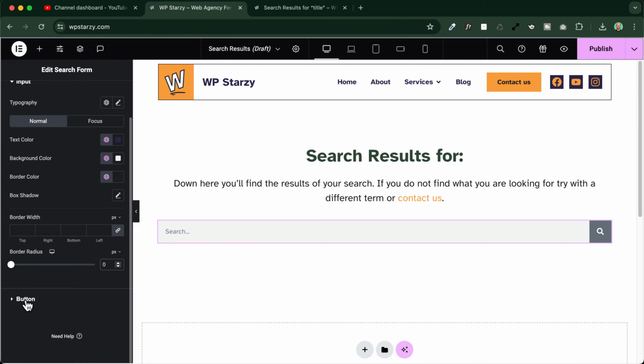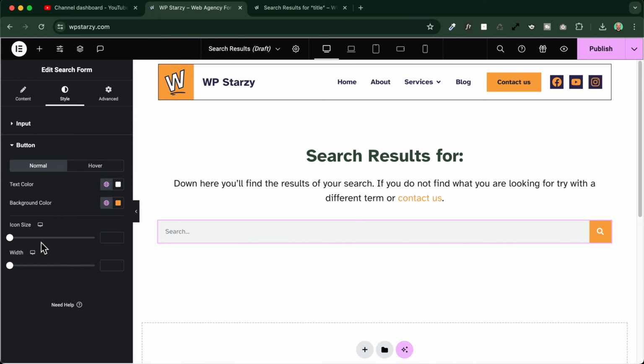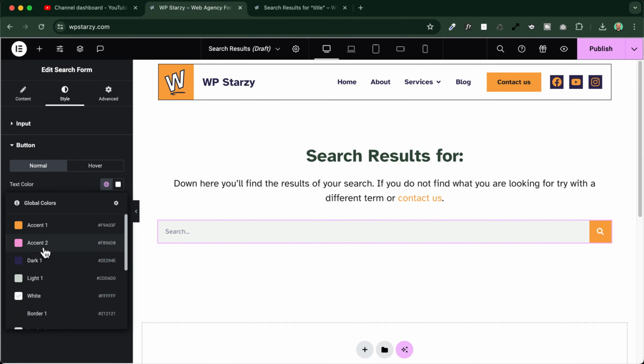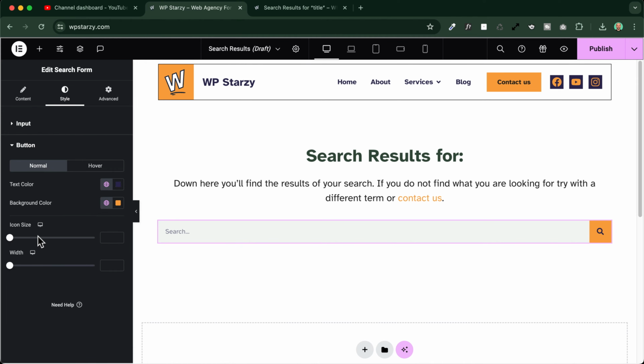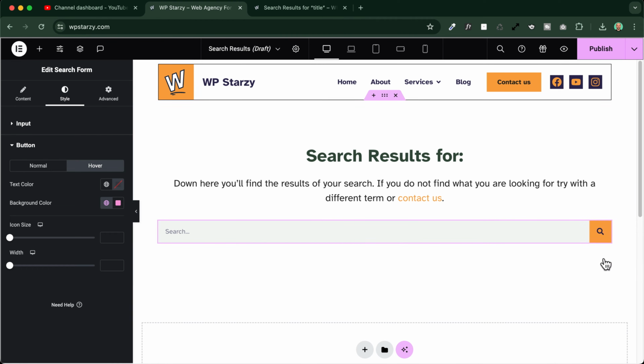We can change the button here and the text color will be the white color. Background color will be this one. No, maybe the text color, we just need to have a dark one like this. And on hover, we will change it and we will make it pink, background color pink. And voila, so that it will match all the colors and styling of the rest of my website.